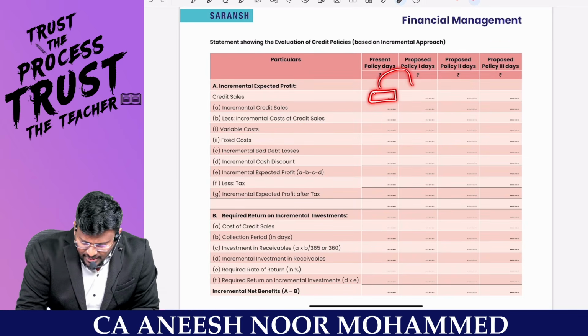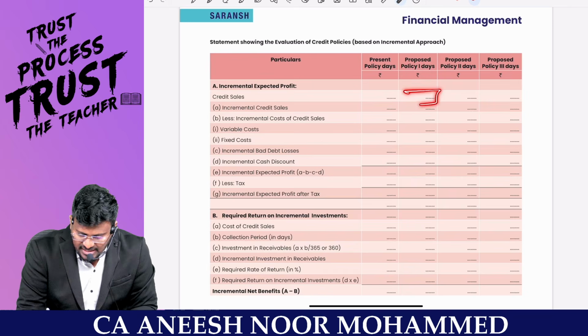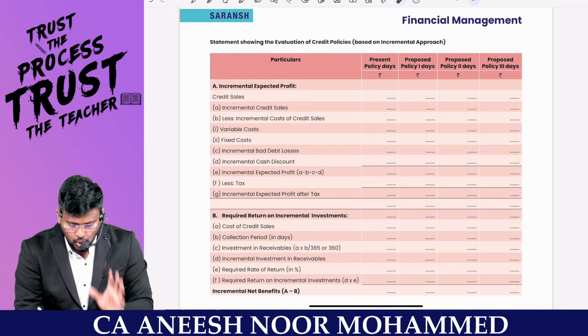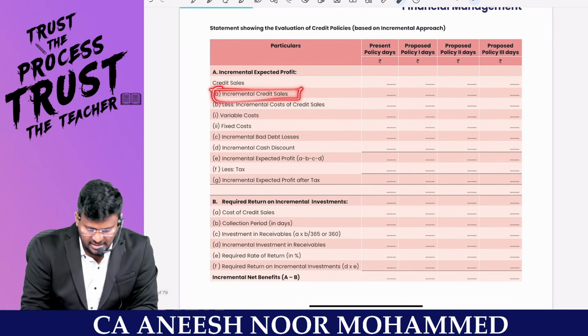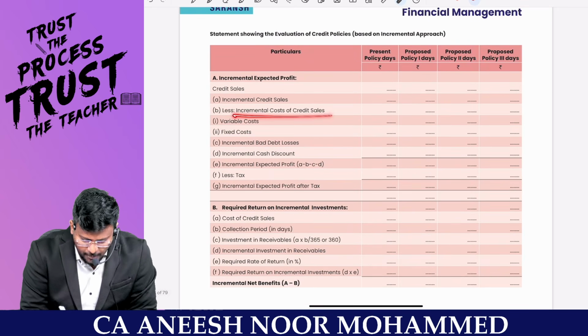No, more than this, what is the additional sale I am having in the proposed policy 1? Sir, as compared to proposed policy 1, what is the incremental in proposed policy number 2? So this is what incremental. Comparing with the present with the policy 1, present with the policy 2, present with the policy 3. So incremental credit sales. Everywhere you add one word called incremental credit sale, less incremental cost of credit sale.